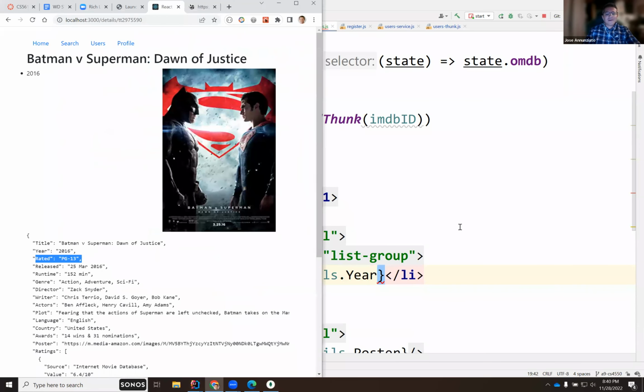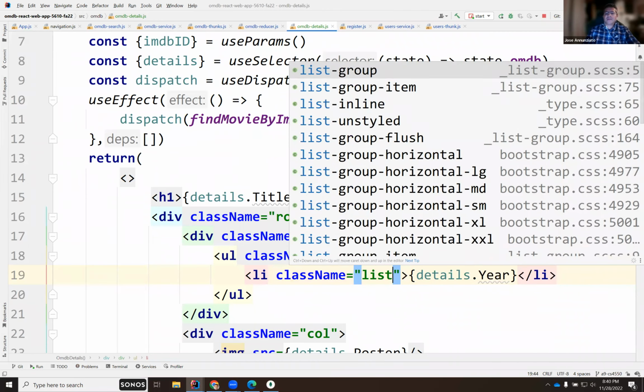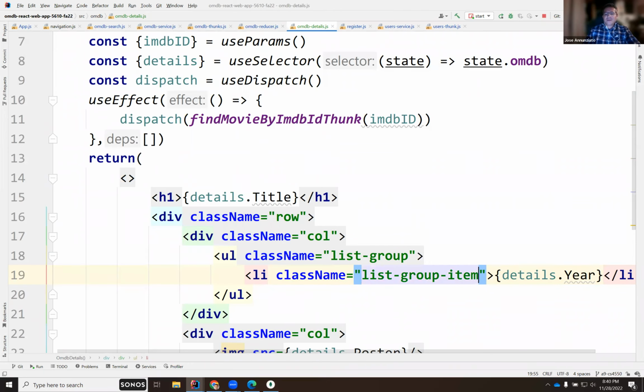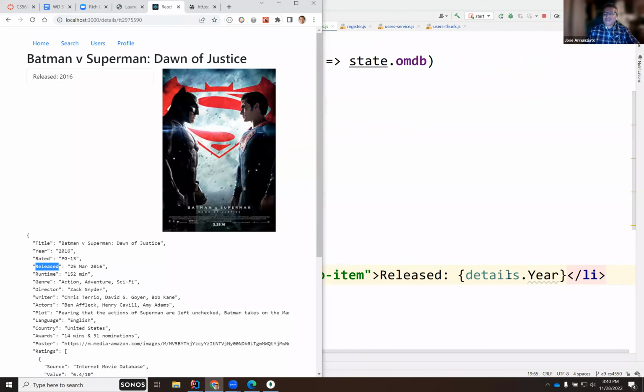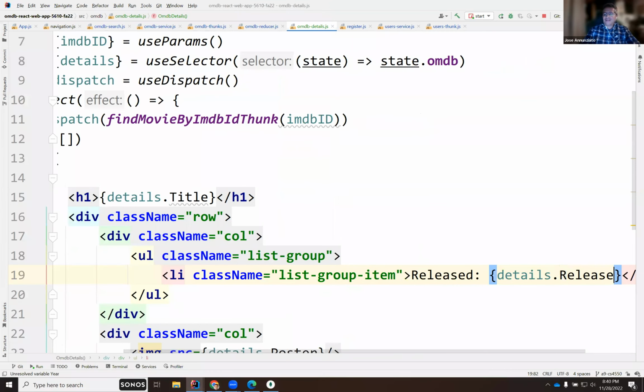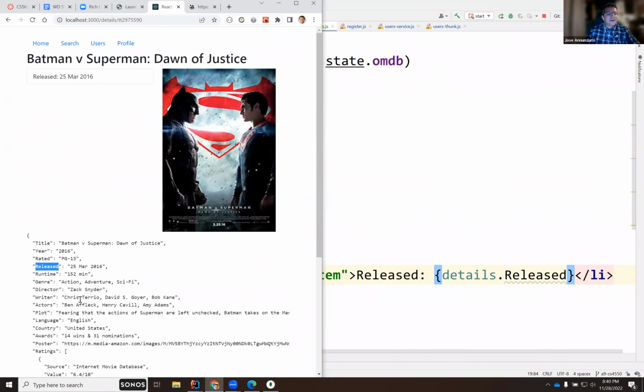Is that one of them? And maybe we can put this class name. This would be list group item. And maybe put a title in front of this, year. Or release or something, release. Okay. Oh, okay. No, there's a release here, right? So this is released. Oh, okay. There we go.